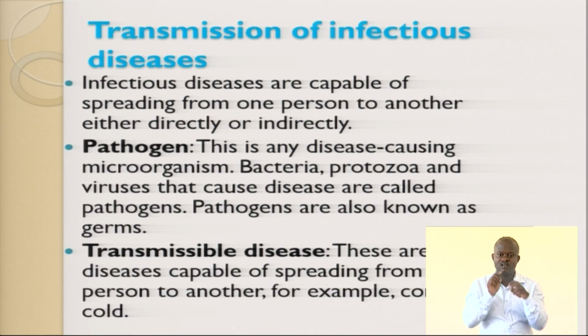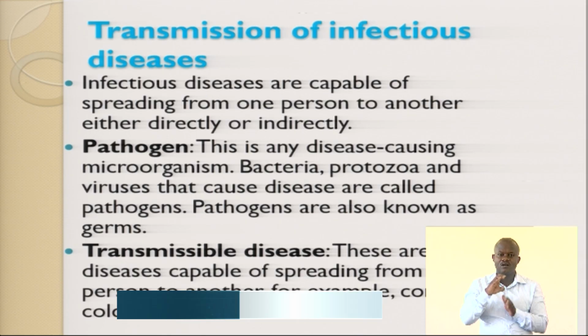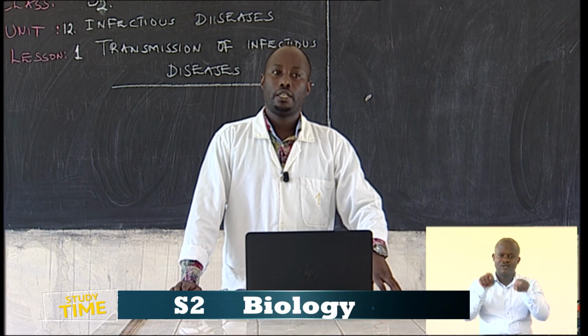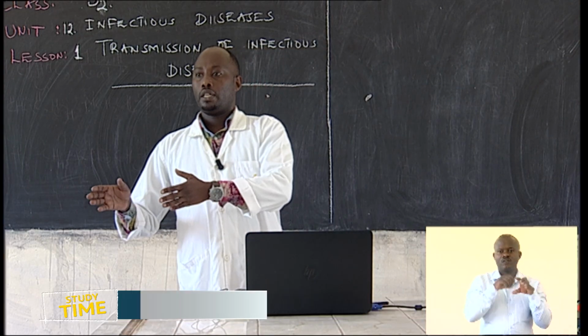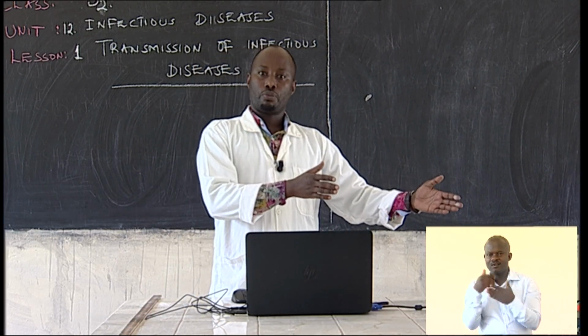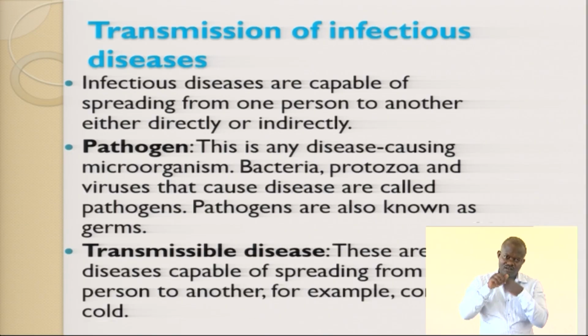When you are in contact with the disease-causing agent, for example fleas, rodents or rats, or cockroaches, all these can easily spread infectious diseases from one person to another.